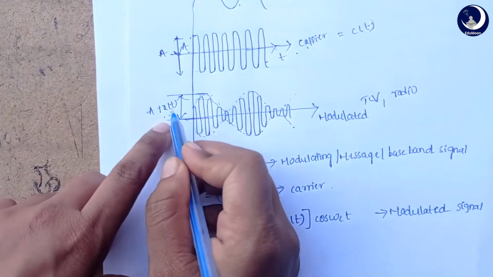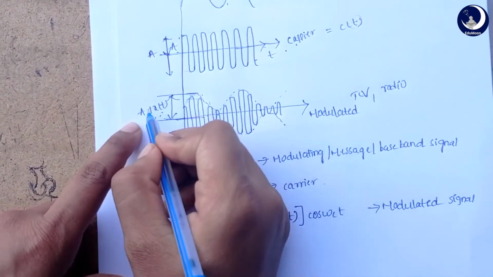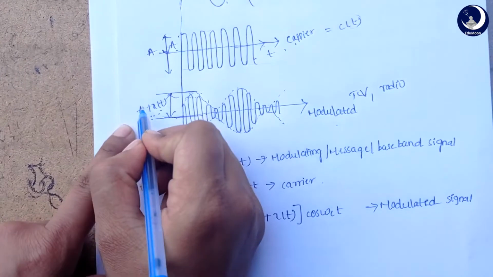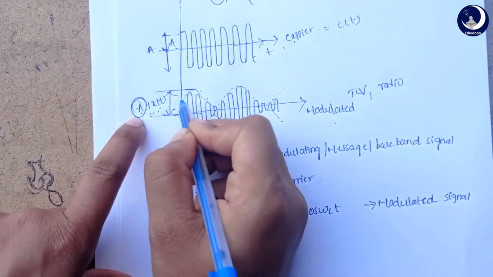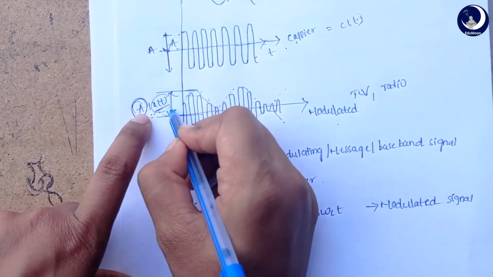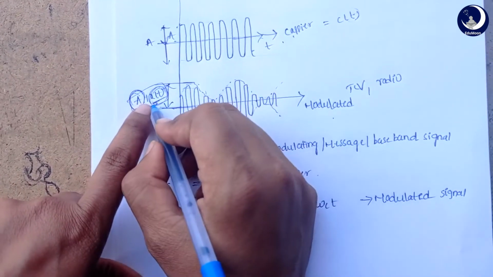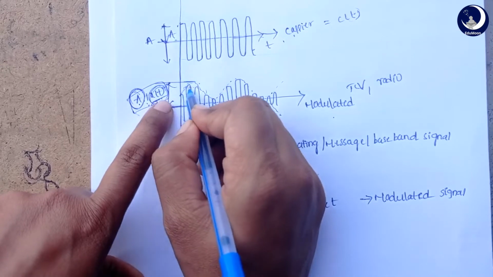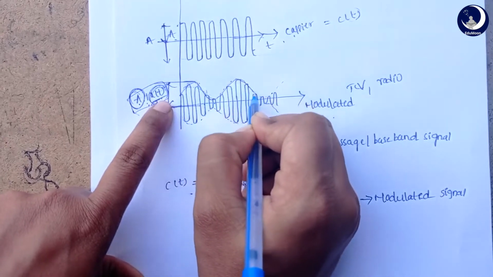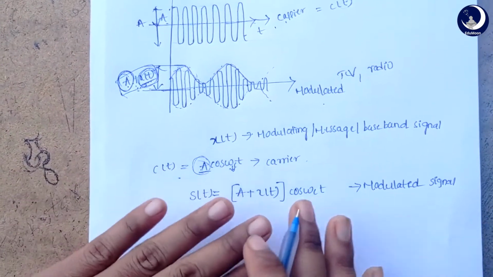This is what we get. In the modulated signal, A remains constant but x of t varies. So our modulated signal varies along with the information. This is what happens in amplitude modulation.